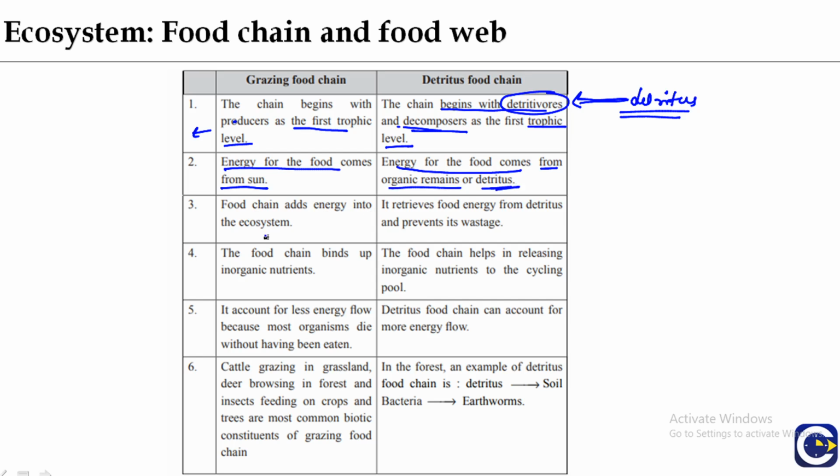The detritus food chain adds energy into the ecosystem. It retrieves food energy from detritus and prevents its wastage. The food chain binds up inorganic nutrients. The detritus food chain helps in releasing nutrients because it is associated with decomposers, and we have already gone through the process of decomposition. For decomposers, bacteria, fungi, and also the detritivores, the main aim is to release the nutrients present in the dead remains of plants and animals.